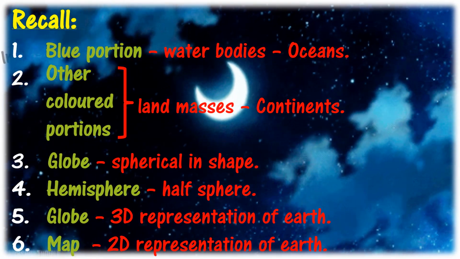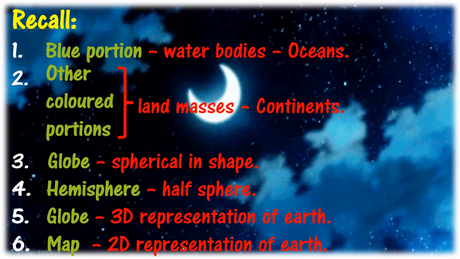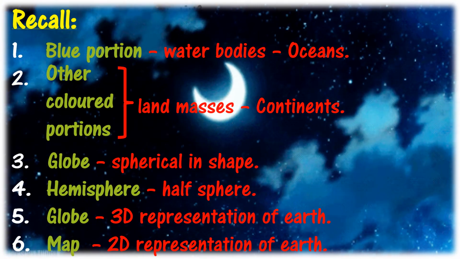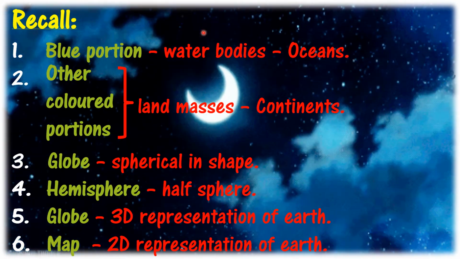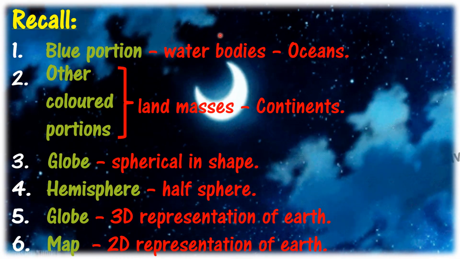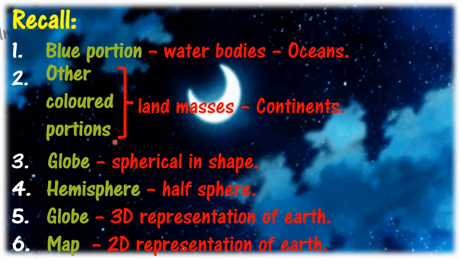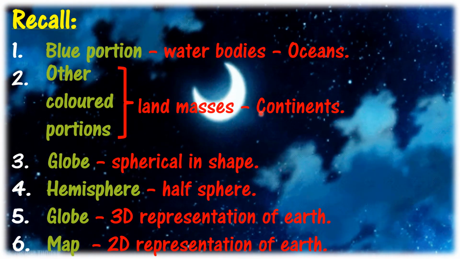Shall we recall the things we have learned so far? Blue portion of the globe is called what? Water bodies. Water bodies also known as oceans. Other colored portions are land masses.